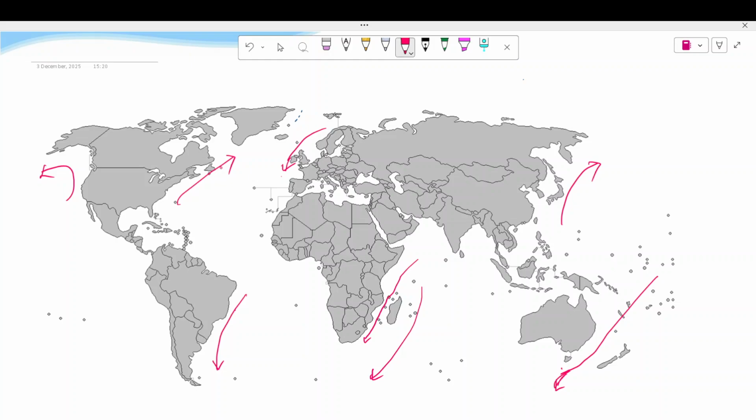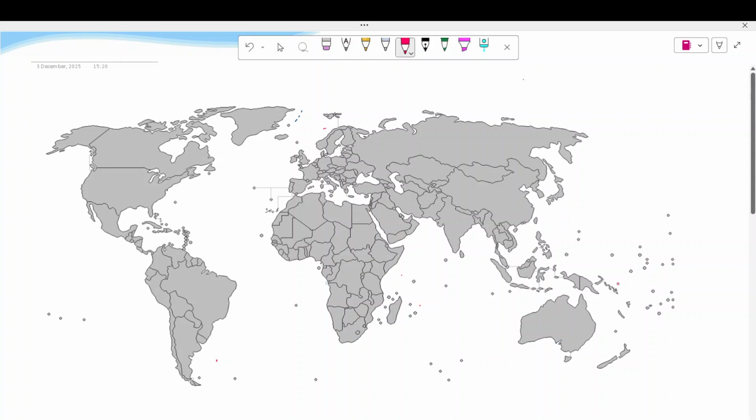So these warm currents, just see the location once. This side, this side, this side, and this side, and going upward this side, and this side. It is coming downward, Norwegian current. So first of all, draw this once again and remember where it was drawn.